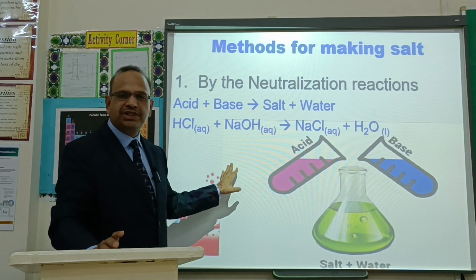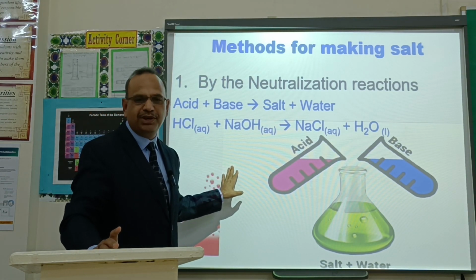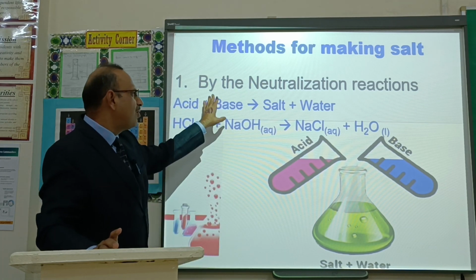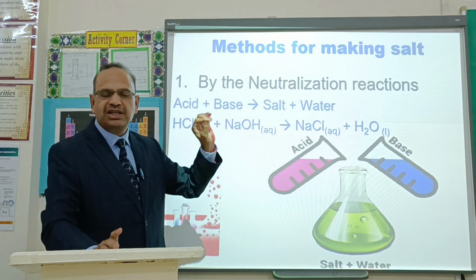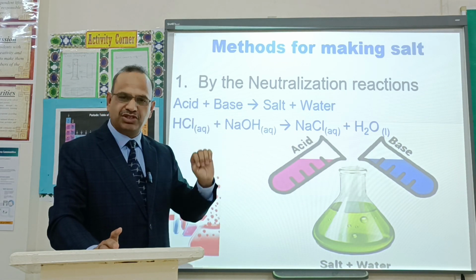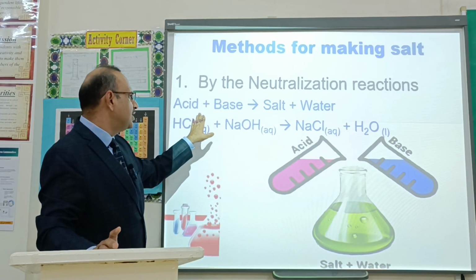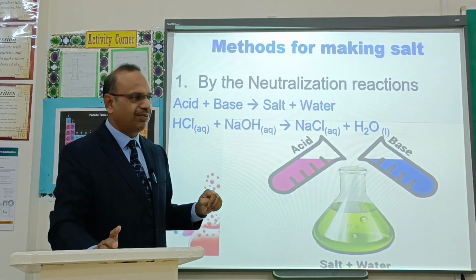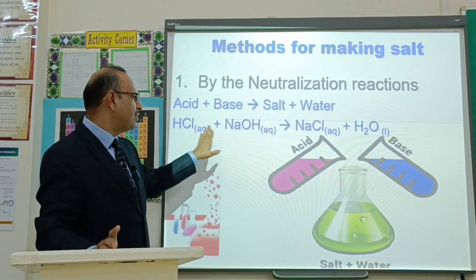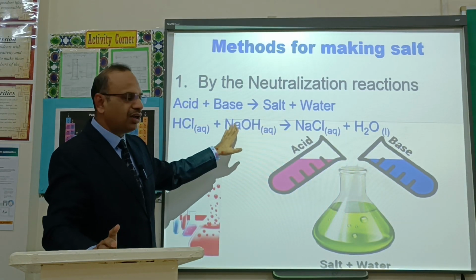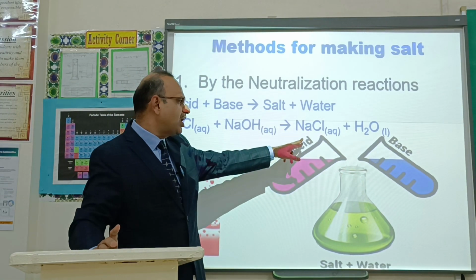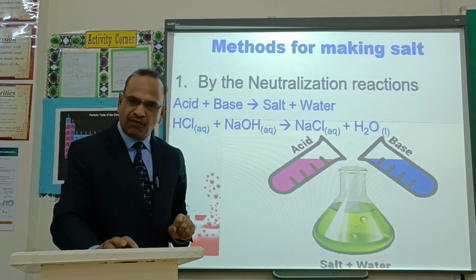Now we are going to discuss the different methods of preparation of salts. There are 5 methods. Number 1, salts can be prepared by neutralization. Neutralization means if an acid is allowed to react with a base, salt and water are formed. This one is the famous example: if the base sodium hydroxide is allowed to react with hydrochloric acid, sodium chloride, salt, and water are formed.